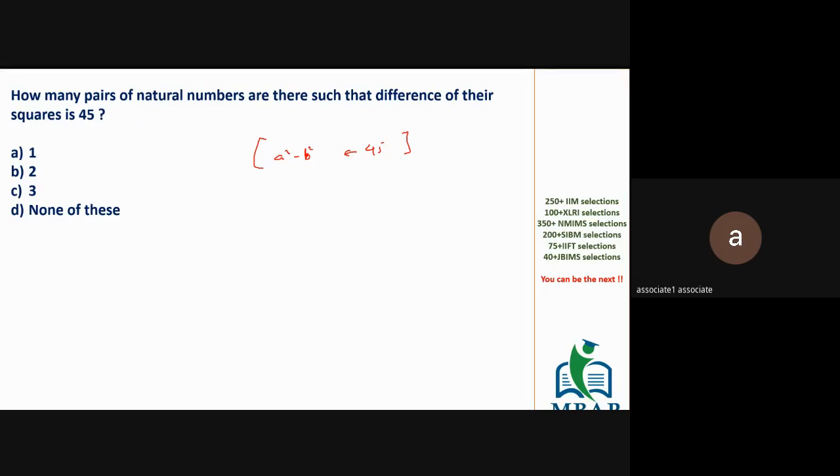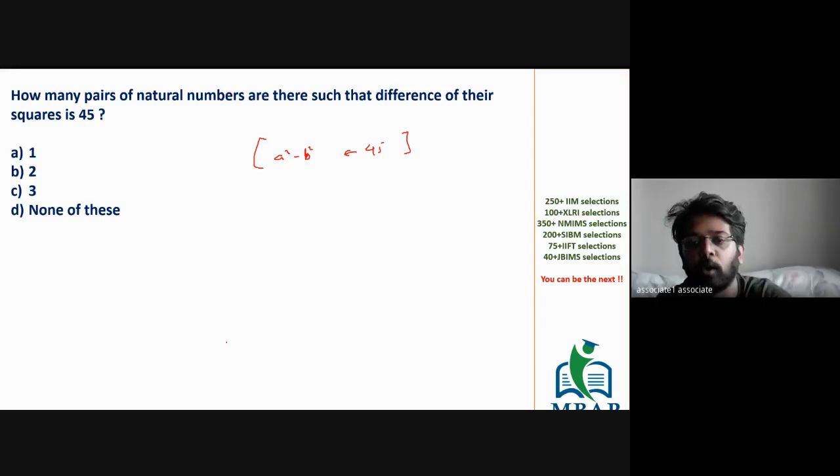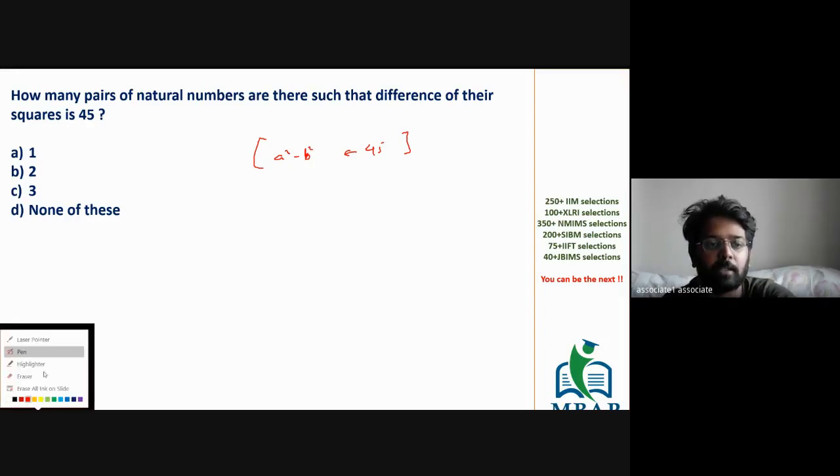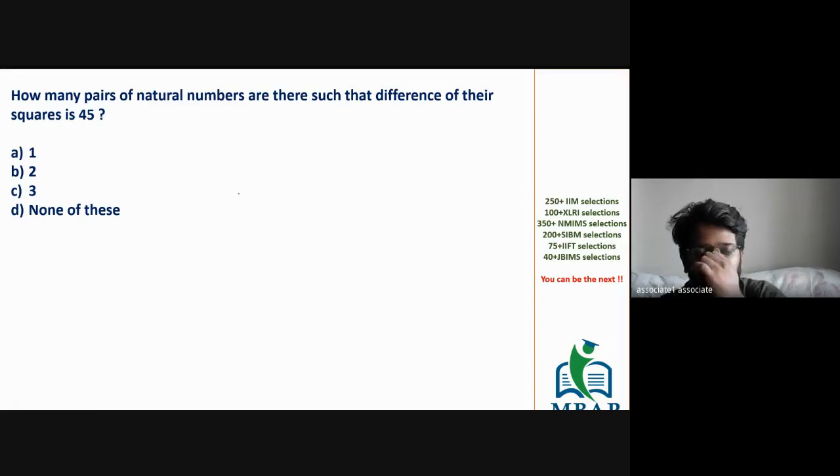Okay, let's solve this question together. But if I solve this question for you, I am expecting you to find the next pair of values. The question is: in how many ways can you express 45 as the difference of two perfect squares? In a simple generic way, it is a square minus b square is equal to 45.